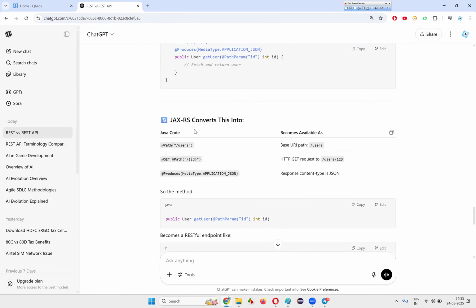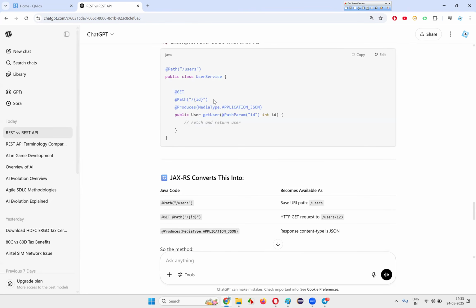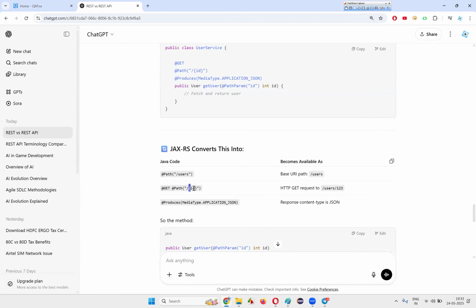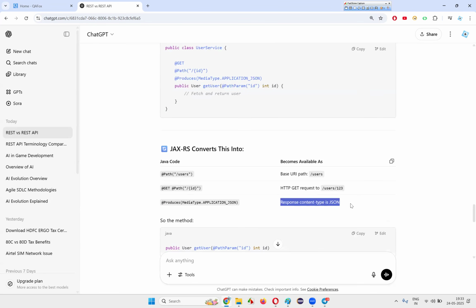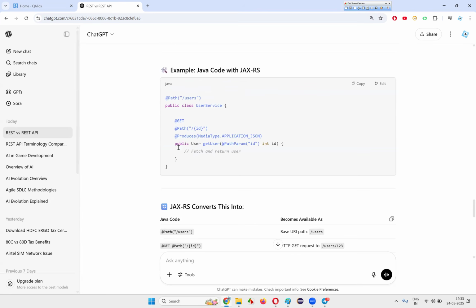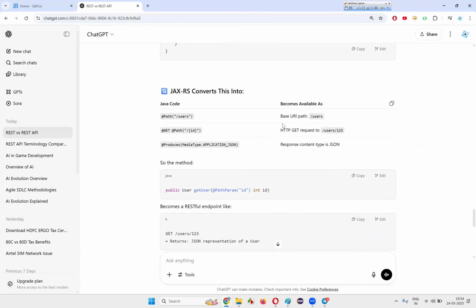You see some path is mentioned, like a /users kind of path, and in that there is an ID. We have to pass the ID here. You can also pass the ID in the path. It produces application/JSON, so the response content is JSON. When this particular code is hit by the API request, it should give the response in the form of application JSON. When you hit the URL, you can call it using users, and under that you can pass the ID like that.